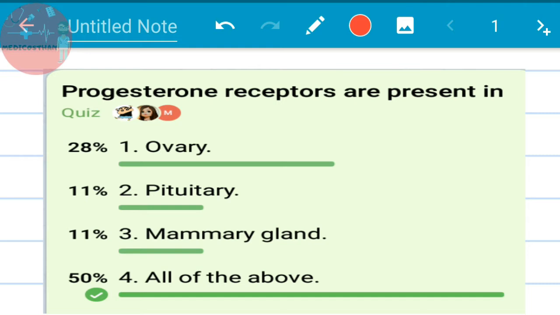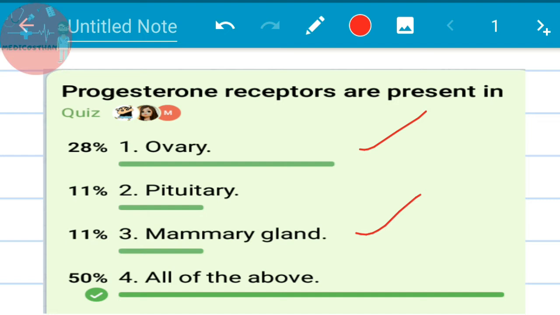Now let's see the second scenario. Suppose you know that progesterone receptors are present in ovary, and you also know that progesterone receptors are present in mammary gland. You don't know the exact answer, but you know these two things, that receptors are present in ovary because obviously it works on ovary, and also in mammary gland. These two options you know, but you are not sure about the pituitary. So in such cases, what do you do?